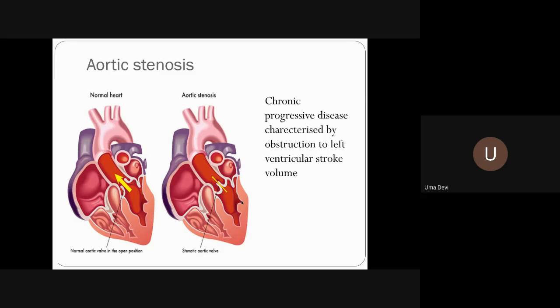Then valvular, what are the causes? Calcification, so old age, atherosclerotic. Then rheumatic heart disease, very important. Then bicuspid aortic valve. Then what are the other rare causes? Subvalvular causes: HOCM. Very good. So these are the few causes.